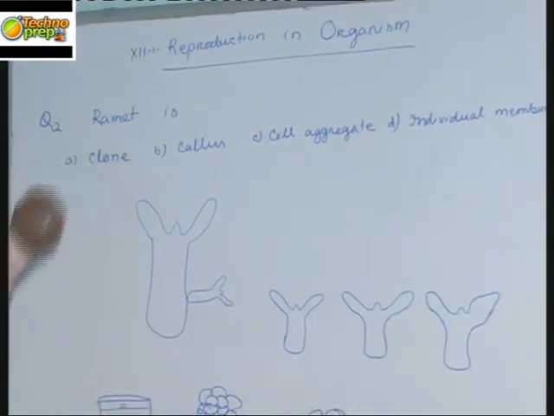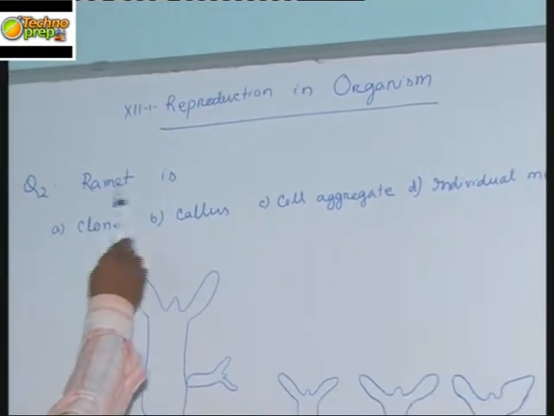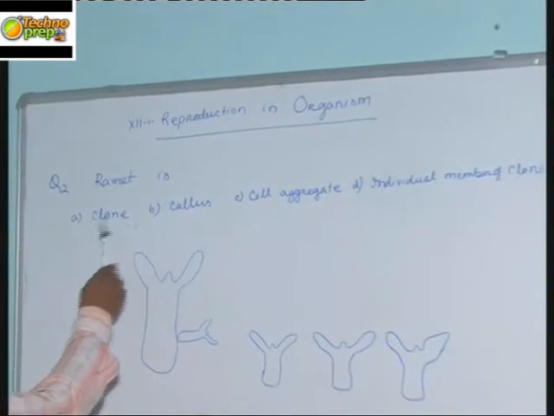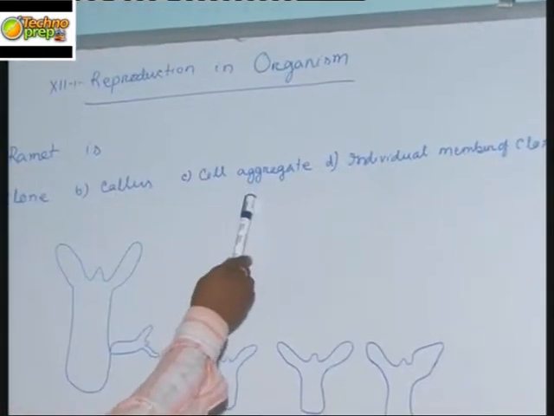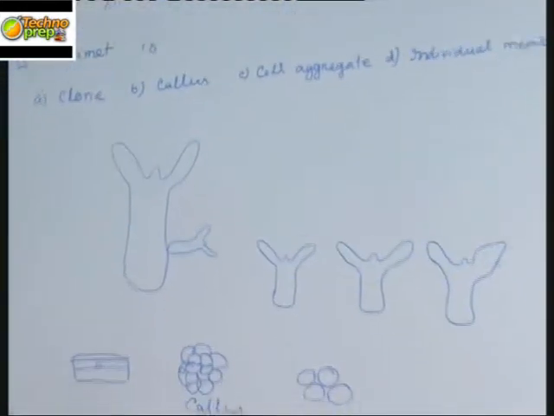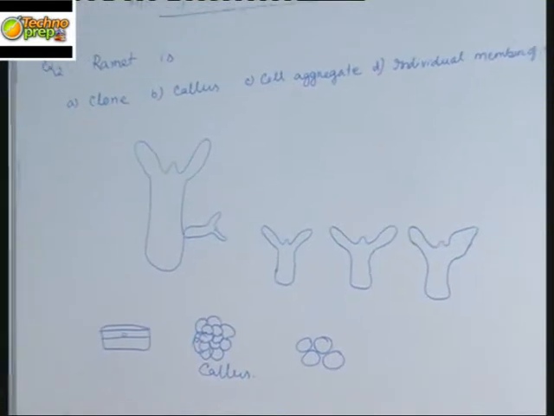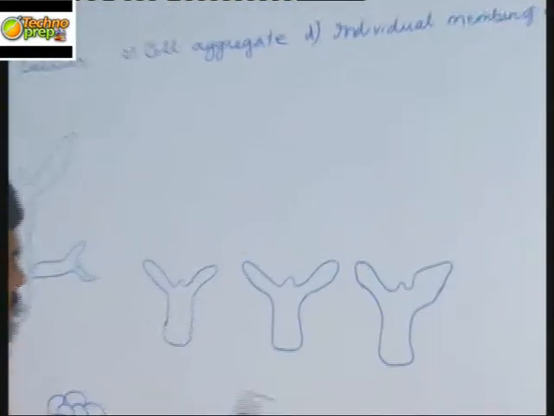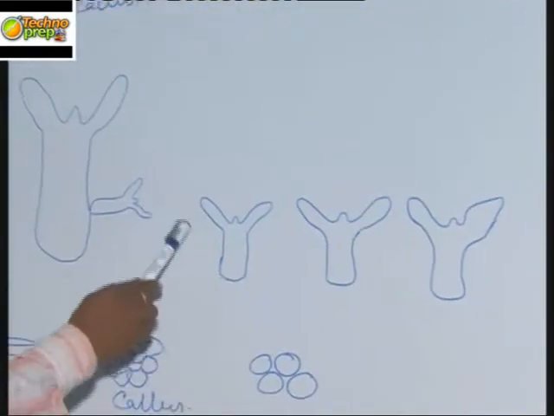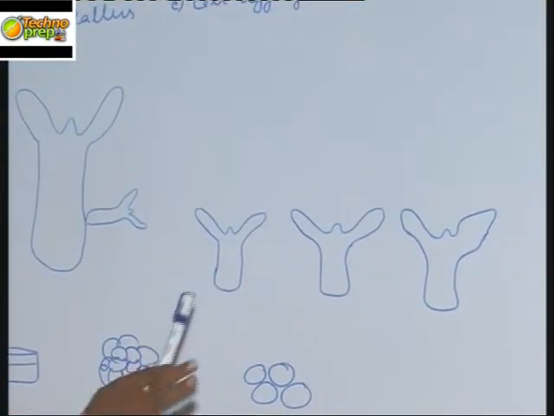Question 2. A rabbit is a clone, a callus, a cell aggregate, or an individual member of a clone. So let us analyze each of these in detail. What is actually a clone? A clone is a group of population which is asexually reproduced. So these are asexually reproducing offspring.